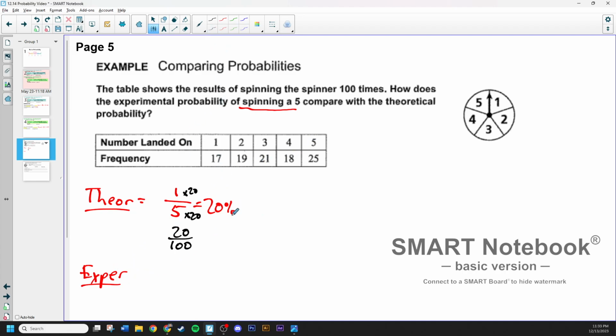So let's go ahead and do the experimental probability for this. So in this situation, we're looking right here. We know that we ran this trial 100 times, and we came up with 25 of them were favorable for a 5. So if we simplify that, that comes out to 1/4. You can also see here it's 25%. So that's kind of the comparison that shows that they were a little bit different. The experimental probability in our case came out to 25%, whereas the theoretical was 20%. Okay, and again, we could leave these as fractions as well.